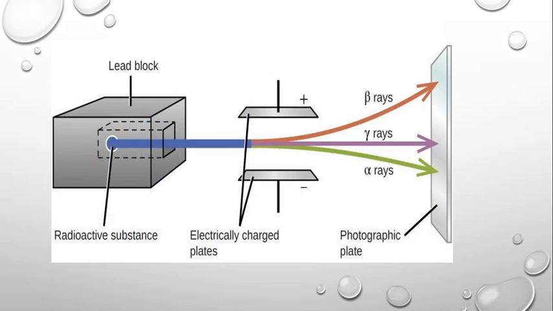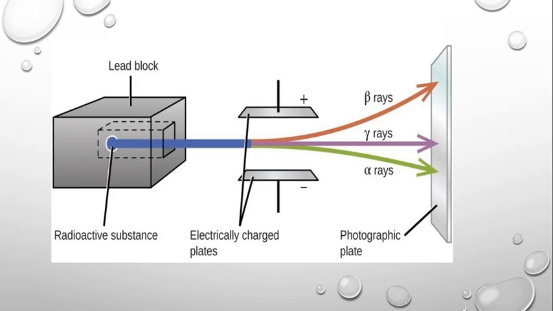Now let's have a look at the experimental setup of radioactivity, in which a sample of radioactive substance, let it be radium, is placed in a small cavity drilled in a lead block.